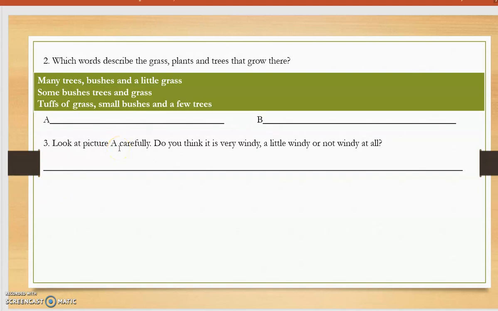Okay, so this is our introductory lesson to our new topic, which is weather, climate, and vegetation. I hope you enjoyed the introduction.